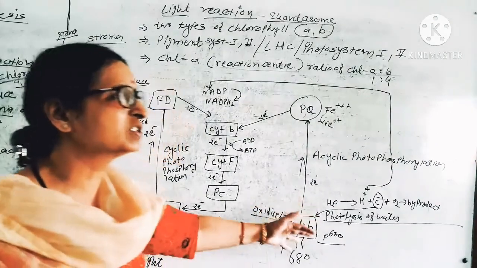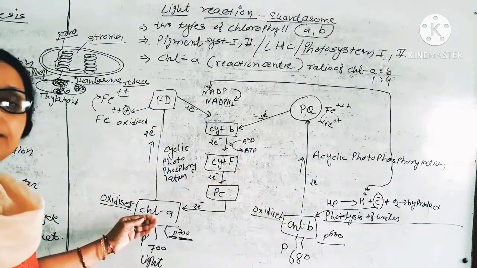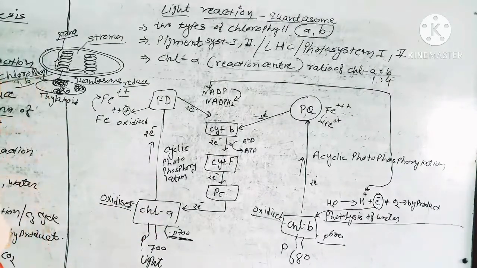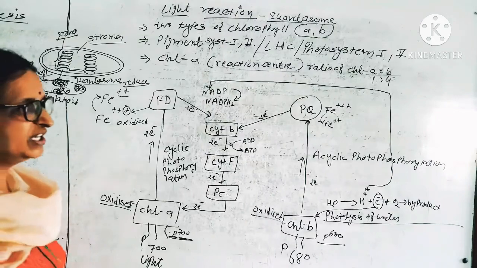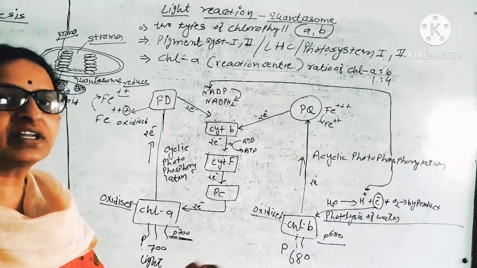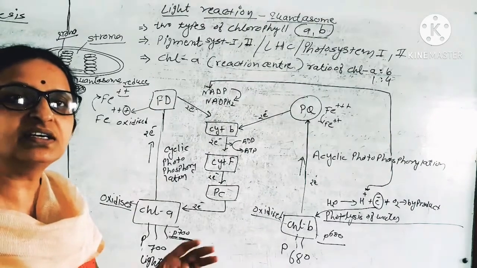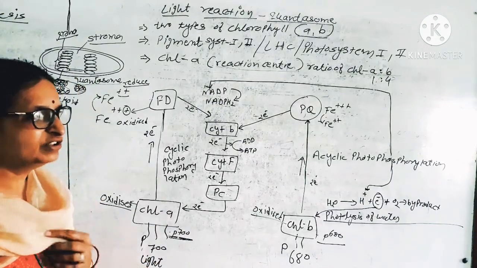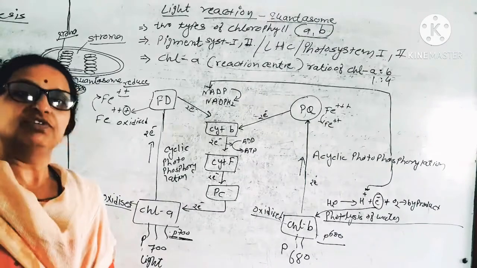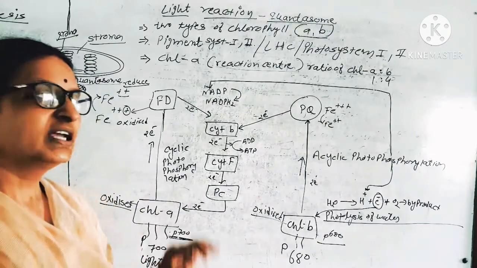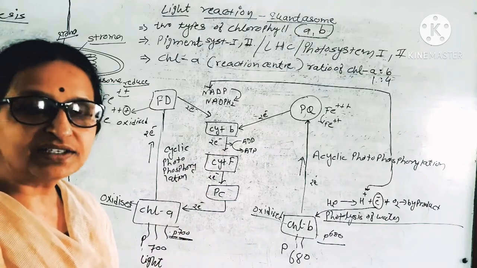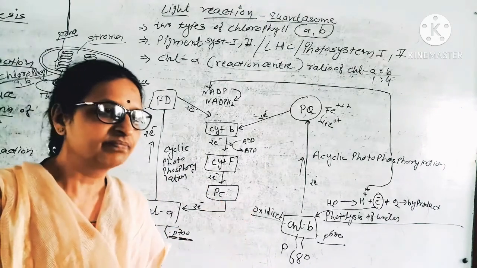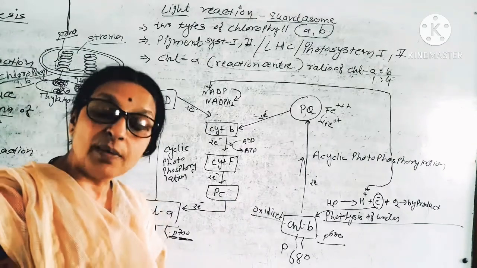Photosystem 2 assists the energy absorption for chlorophyll A. We have seen that chlorophyll A and B have different capacities to absorb different wavelengths of light. The wavelengths of light responsible for photosynthesis are blue light and red light. If we provide only red light, then photosynthesis will decrease. This is called red drop.